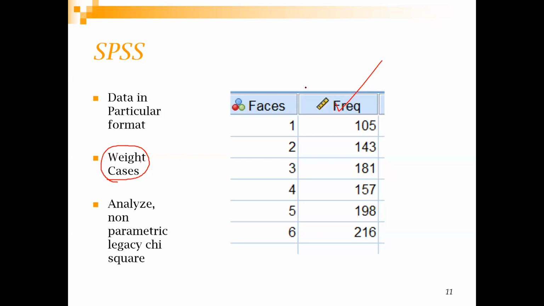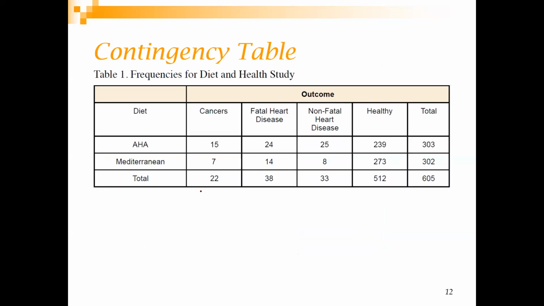Here there is no such assumption. Okay, so let's now go to the crosstab part. Crosstab means that you have multiple categorical variables. This is a particular case that we have taken.